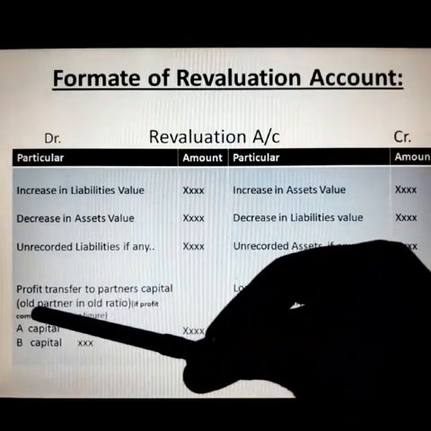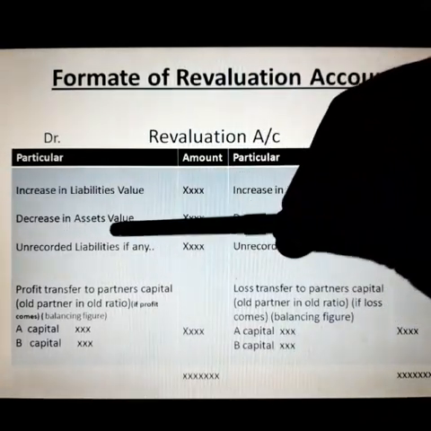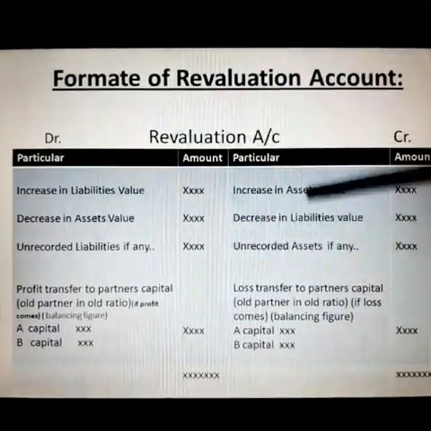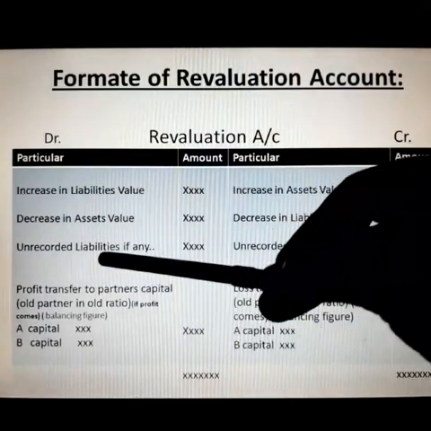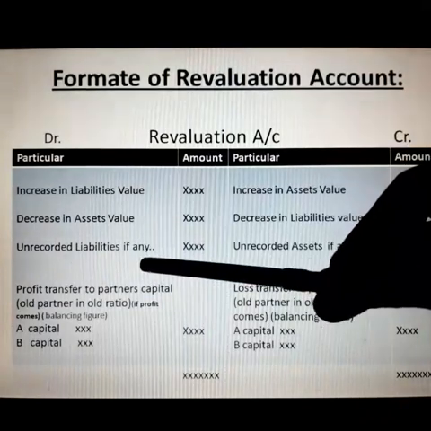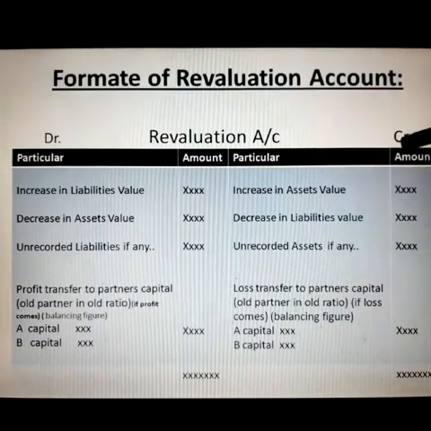If profit comes, it goes to the old partners in the old ratio. We will deal with this. If there is a decrease in asset value, it will be shown on the debit side. If there is a decrease in liability value, it will be shown on the credit side. Unrecorded liability, if found, will be recorded on the debit side. Unrecorded asset, if found, will be recorded on the credit side.